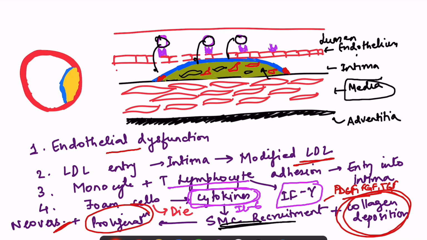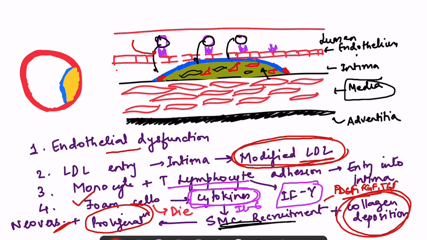Then this endothelial layer expresses the adhesion molecules, obviously because of the injury and because of the presence of this modified LDL as well. Then monocytes and T lymphocytes adhere to these adhesion molecules and enter into the intima. They become the foam cells.